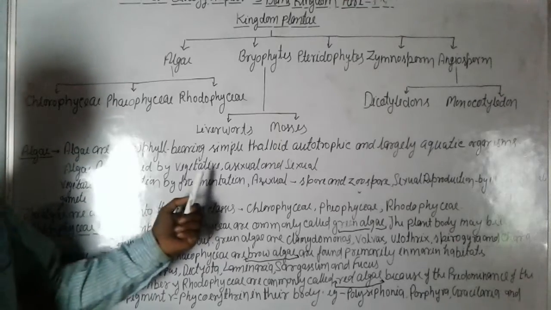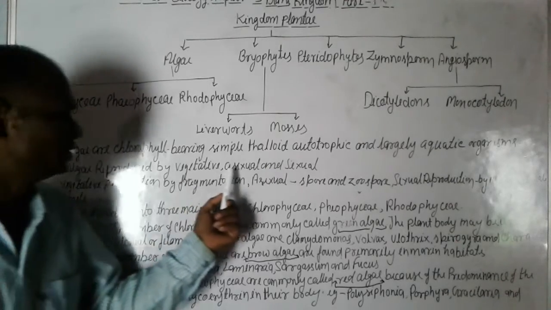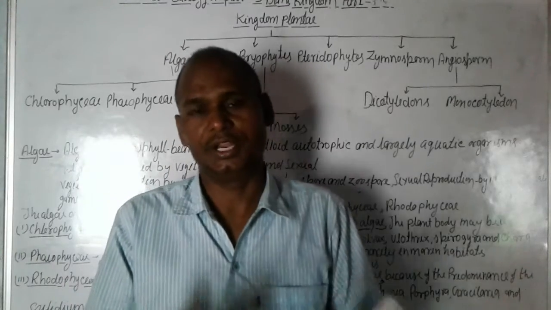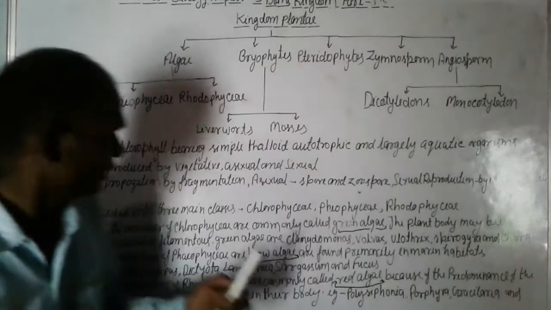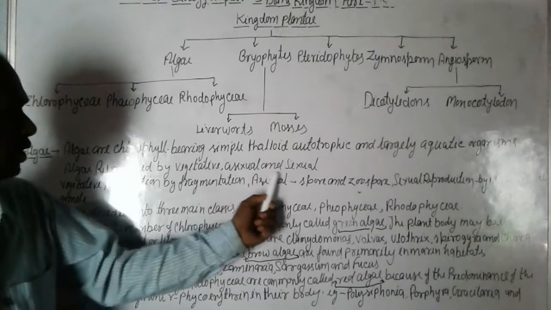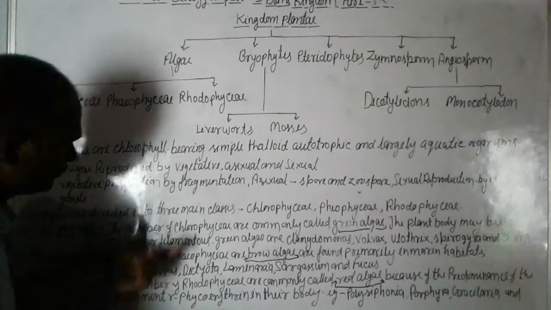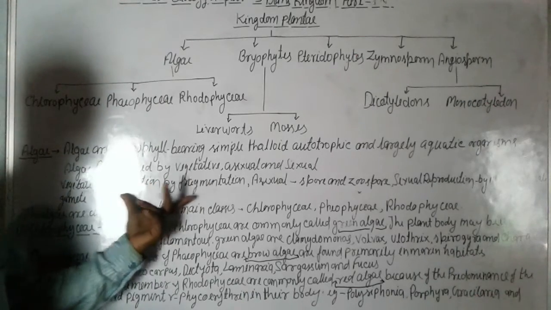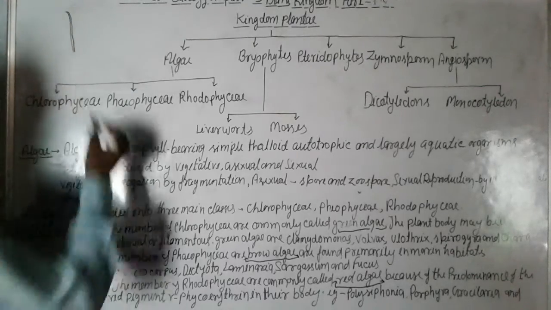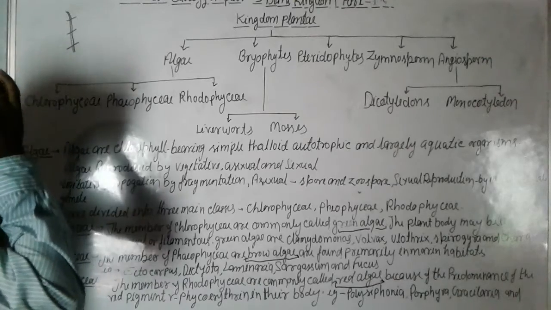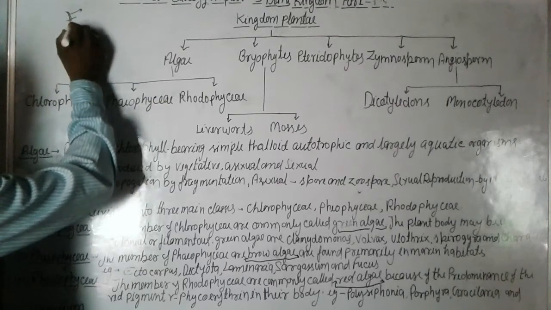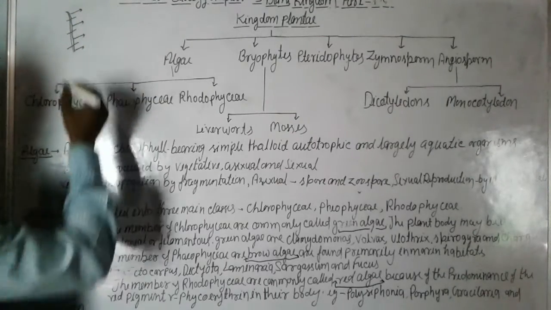Reproduction of algae. Algae reproduce by vegetative, asexual and sexual methods. Vegetative propagation is by fragmentation. You can see this is an alga and it divides into 3 or more parts, and each part makes a new alga.